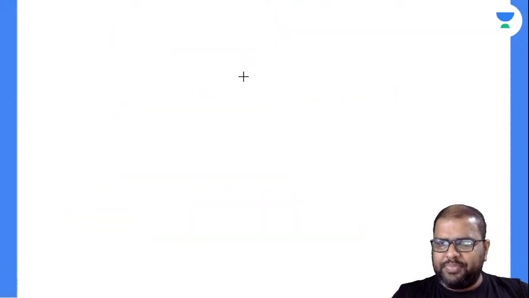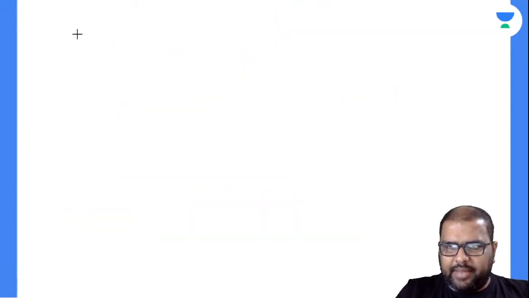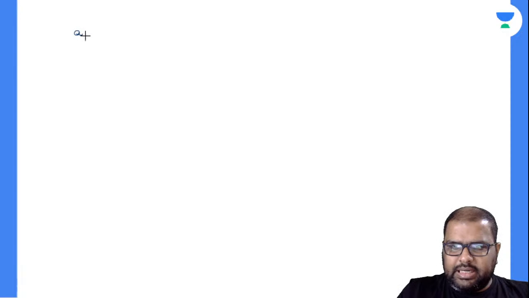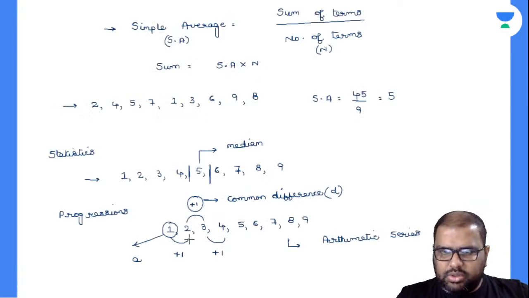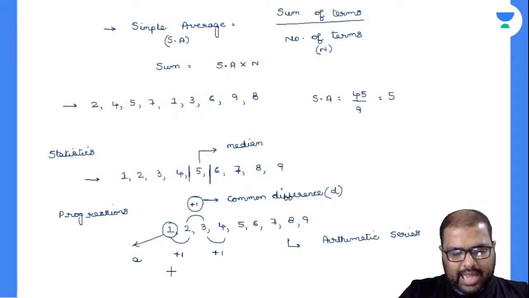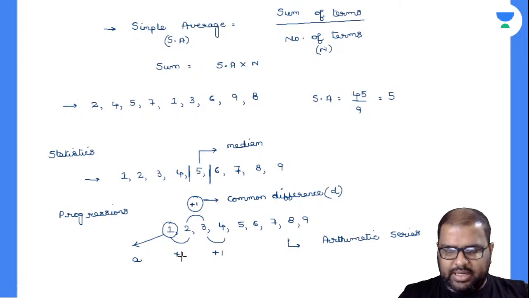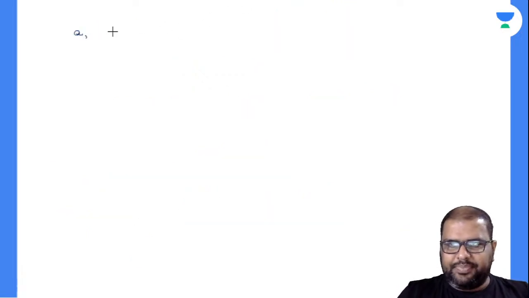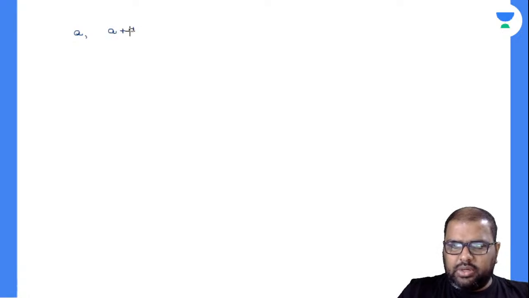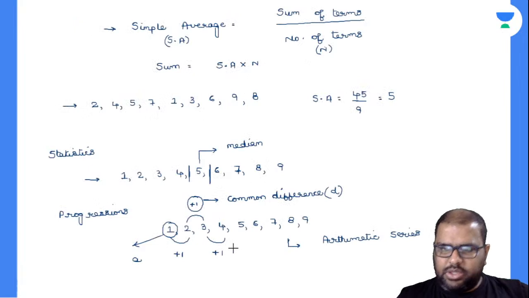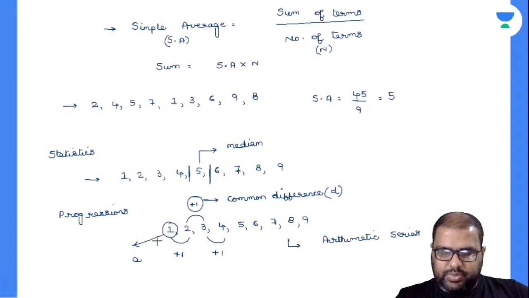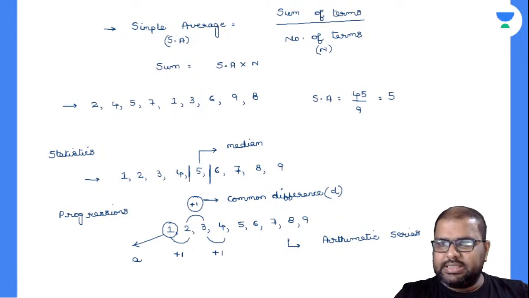Now, what will be the general terms in the arithmetic series? What is your first term? A. What is your second term? The second term is 2. To write this 2, can I add A plus D? A is 1, D is 1, and it became the second term, A plus D. For the third term, the third term is 3. A is 1, and the remaining part is 2, which is 2D.